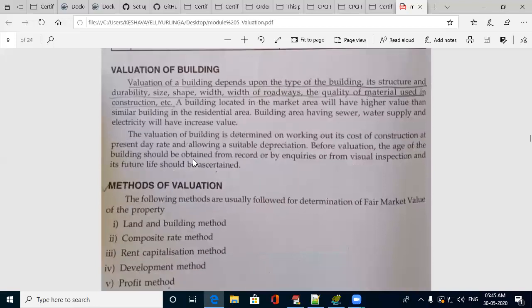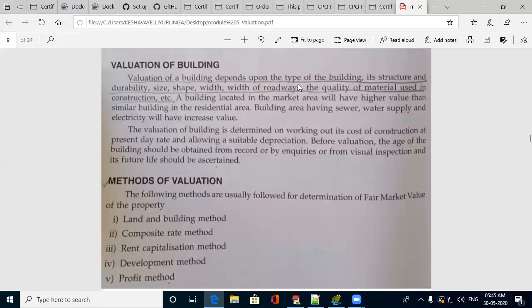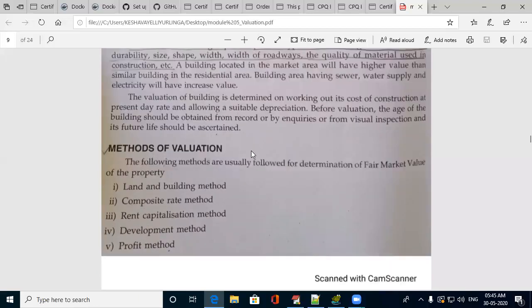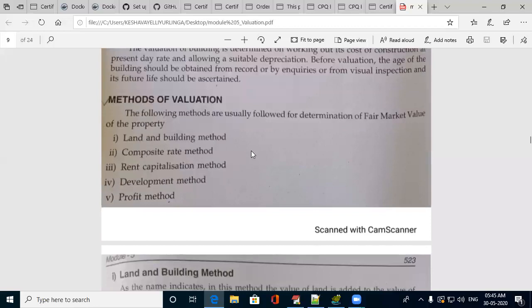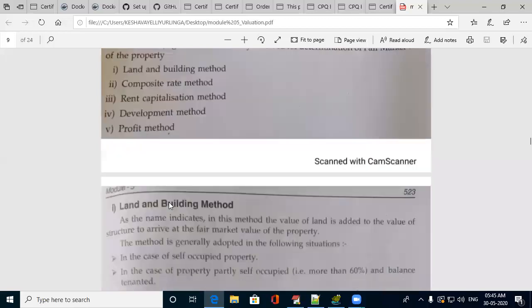Now comes the valuation. The valuation of the building depends on the type of the building, its structure, durability, size, shape, width, and the roadways and its locality, quality of materials used for the construction, etc. So many things are there. There are various methods. The question to explain the different methods of valuation has been asked in previous year question papers. There are mainly 5 methods: land and building method, composite rate method, rent capitalization method, development method, profit method.